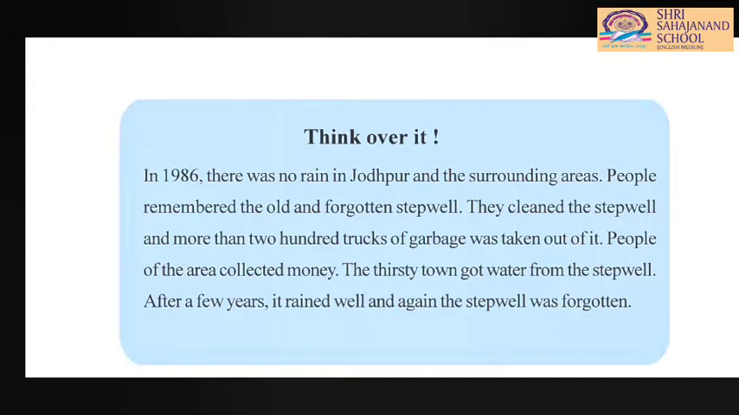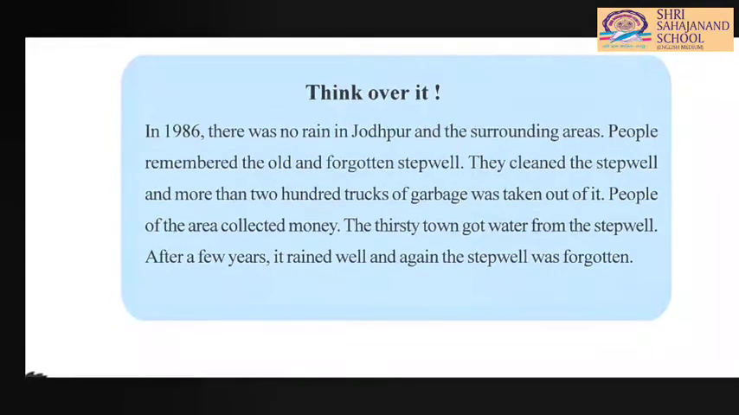People of other areas collected money. The thirsty town got water from the step well. Now the people of that particular area collected money to clean the step well, and after that the water from that step well was used by the people. After a few years it rained well and again the step well was forgotten. After 1986, again there was a good amount of rain in Jodhpur and again the people of Jodhpur forgot. They do not remember the step well.